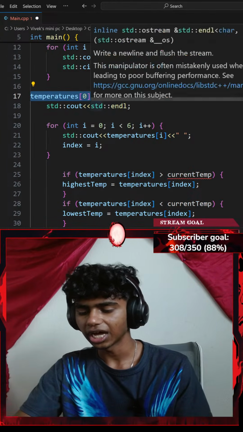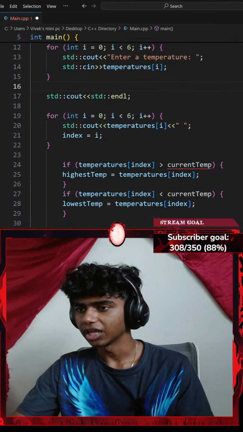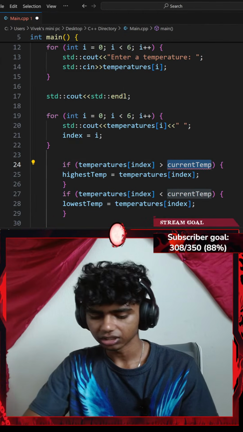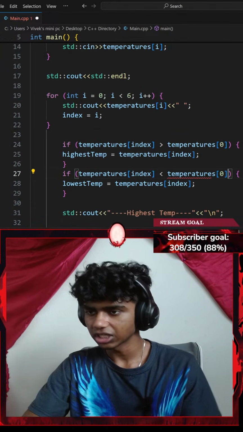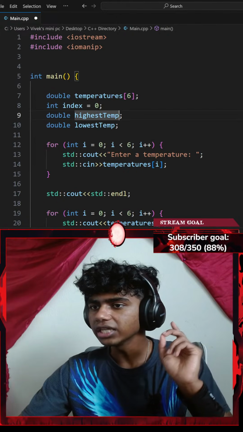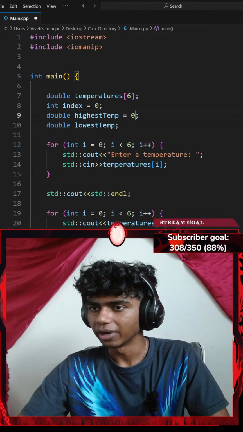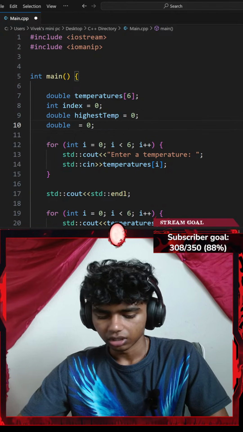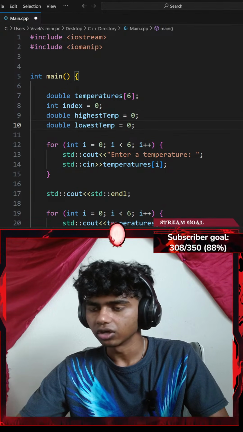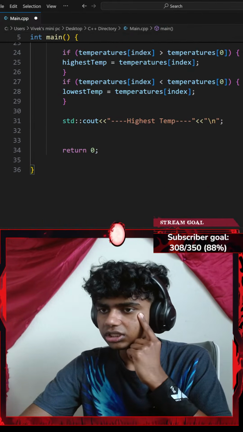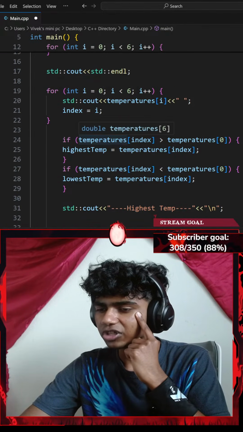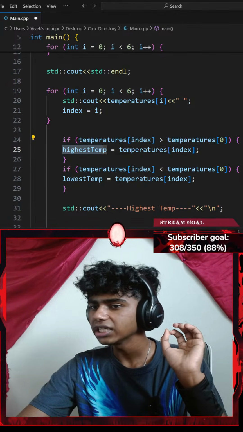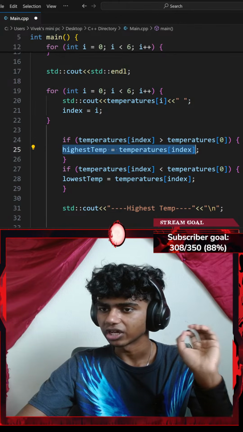Let me go ahead and copy that. Okay, let me paste that here. Temperature at index of 0. Just remove that. Control V. Paste that here as well. Okay, I didn't set this to anything. Let me set those to 0 by default. There we go. Or maybe go with the Control Z. There we go. Okay, let's see. So if my temperature at index of index is greater than my temperature at index of 0, highest temp equals temperature at index of index.